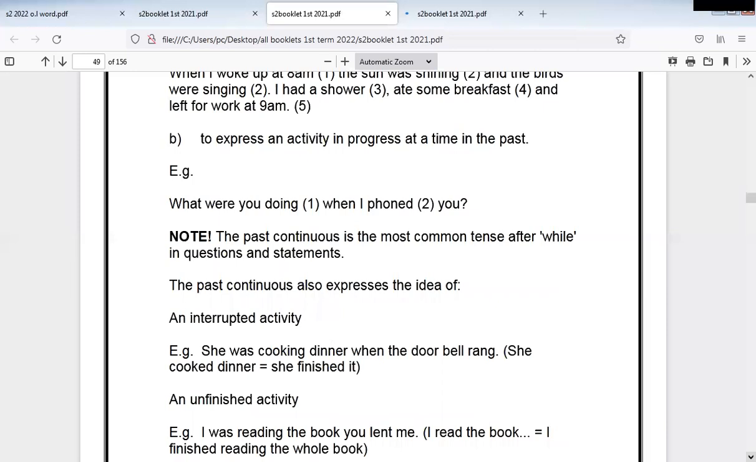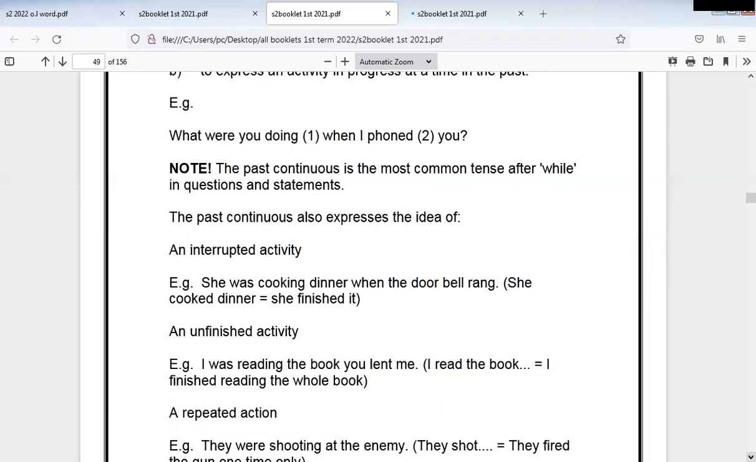What were you doing when I phoned you? So here I'm asking, when I phoned, what were you doing? What were you doing for a long time before that time when I phoned you? You were doing something before I phoned and during the phone. So what were you doing? So a duration. Note the past continuous is the most common tense after while, in questions and statements. So when we use while, we use the past continuous a lot.